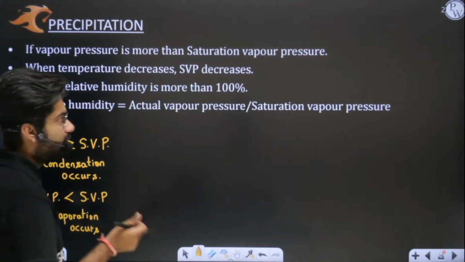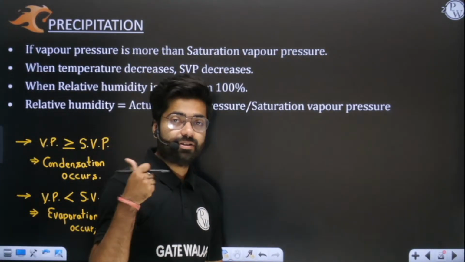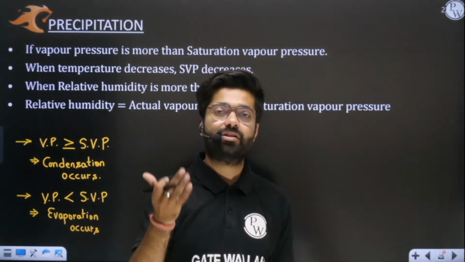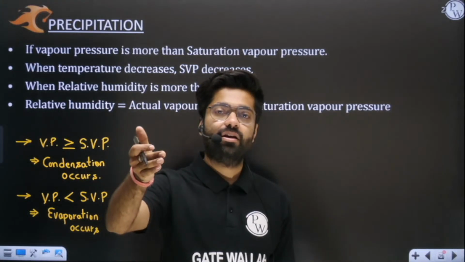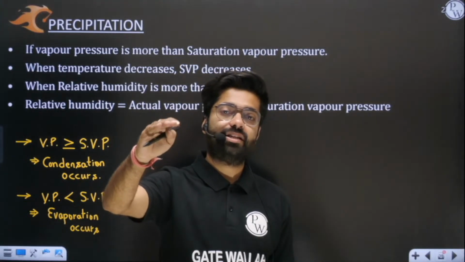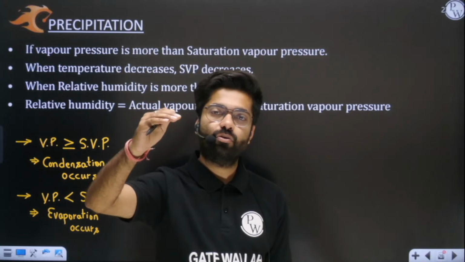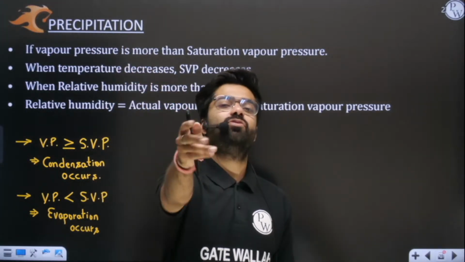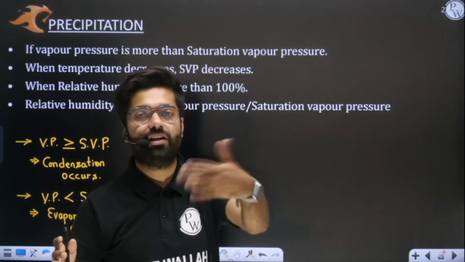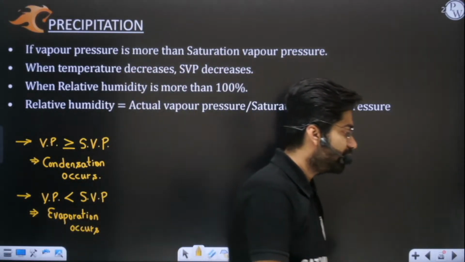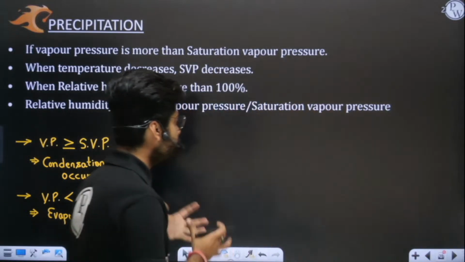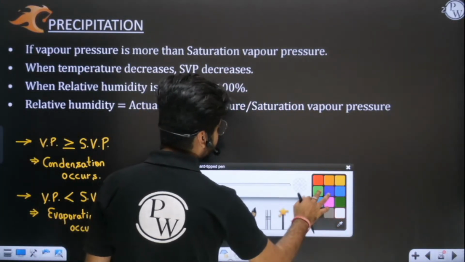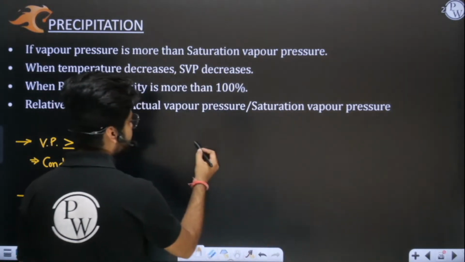So if now someone asks you why precipitation happens, you will say, sir, when more humidity, more moisture, more vapors are present in the atmosphere, and whenever it tries to exceed the saturation limit, whenever it goes beyond that critical limit, at that time you will see that precipitation or rainfall will happen. Yes or no? I hope this is clear to you. Now let me show you one very beautiful graph here. You will understand that easily, not so tough.